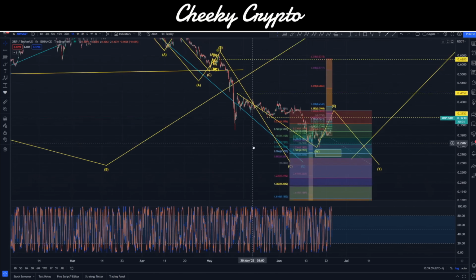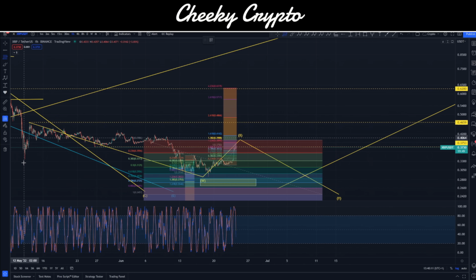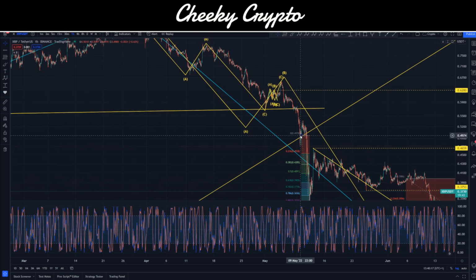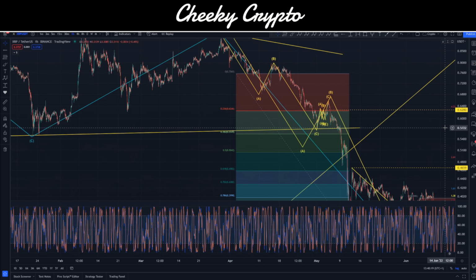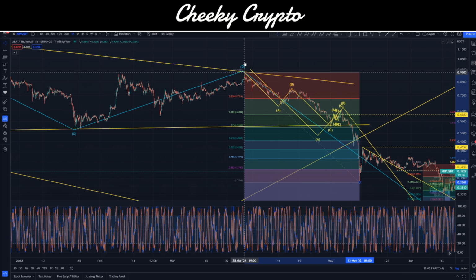which means we are likely to see some significant drop to the downside. And as we spoke about before, right, we actually have all of this as a corrective play all the way from the very top here. And if I take the measurement from this low, if I can grab it, can I? I'm going to have to zoom in a sec. One, bear with me. If I grab that low point just there, okay, we'll just park that over, just make this a little bit bigger, okay. And we actually take this all the way to the top. Let me just zoom back out a tad, right up to this high point just up here, okay.